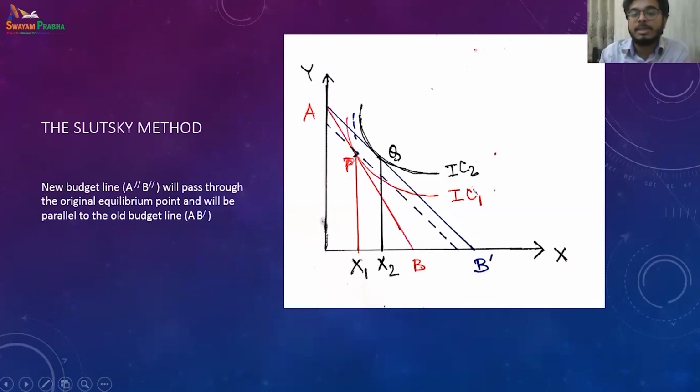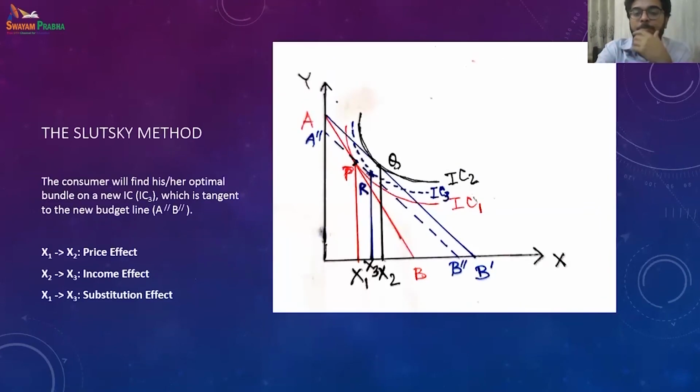So the new budget line A double prime B double prime will pass through this, and by that virtue the consumer will attain a new indifference curve, which is above the indifference curve the consumer used to hold before the price change. And the same thing happens over here. So when the price changes, it moves from x1 to x2, and hence the equilibrium moves from P to Q.